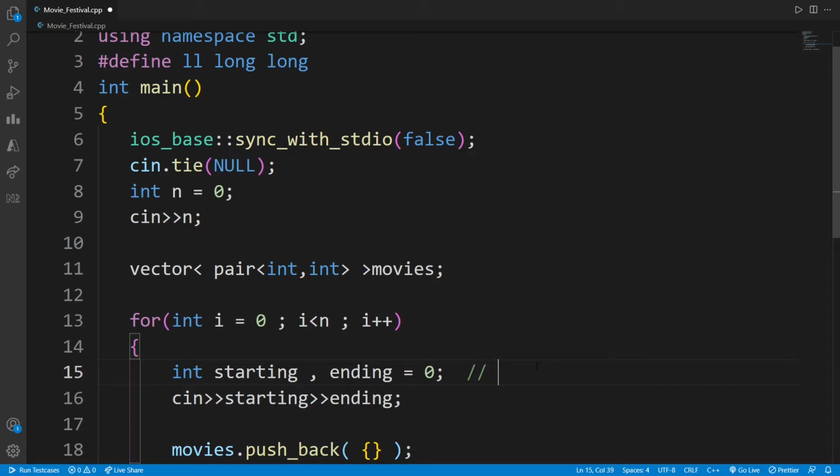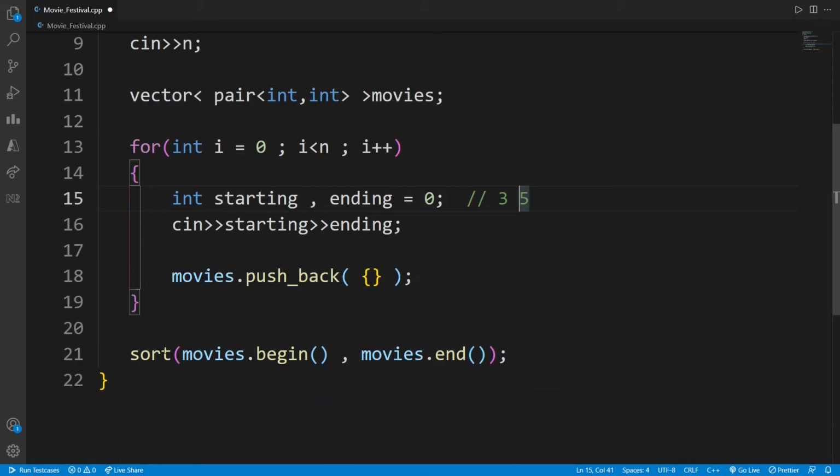Like 3 and 5. So this 3 is starting and 5 is the ending. But this sort function by default is going to sort them by their first input, which is 3. But I don't want to sort it according to the starting time, right? I want to sort them in their ending time.